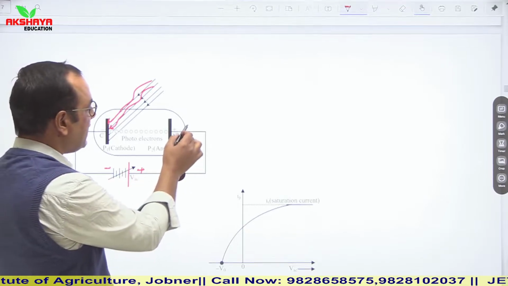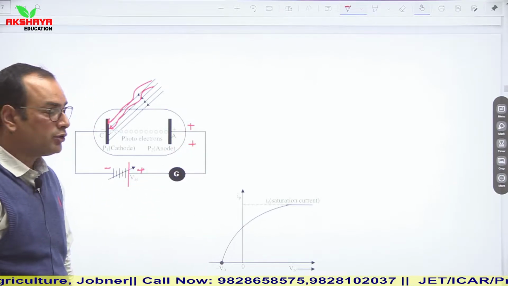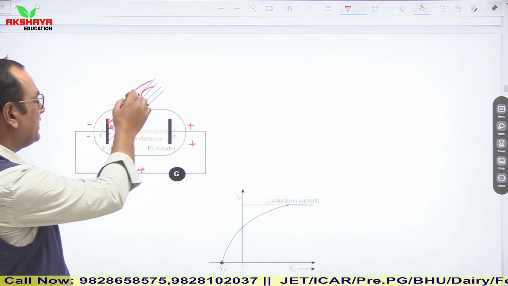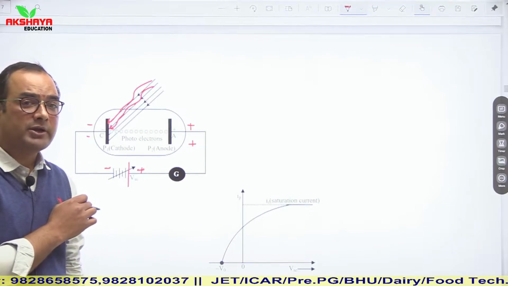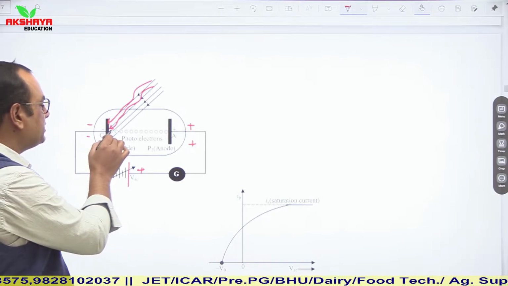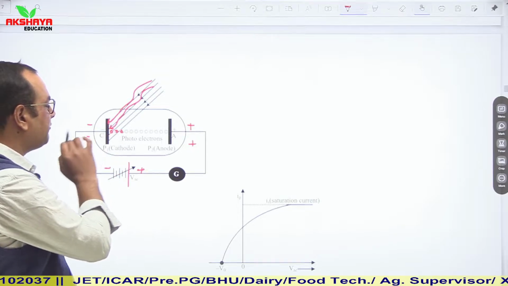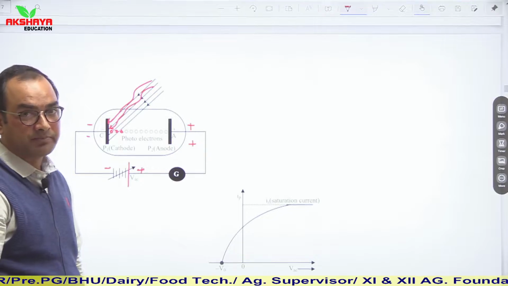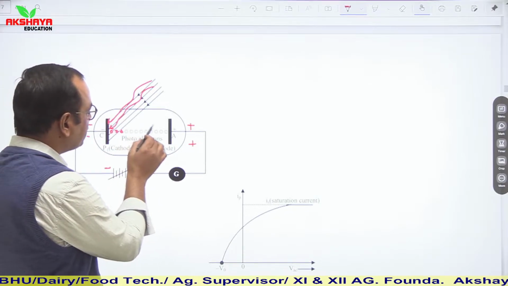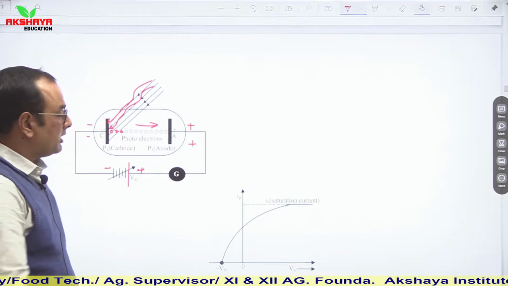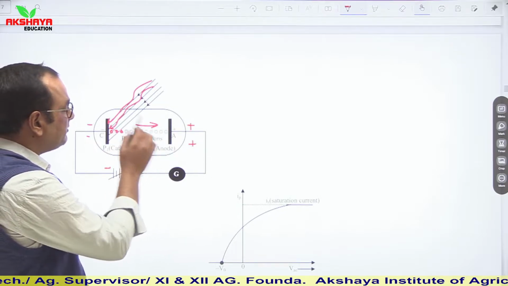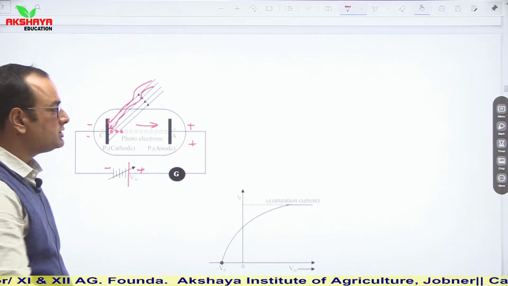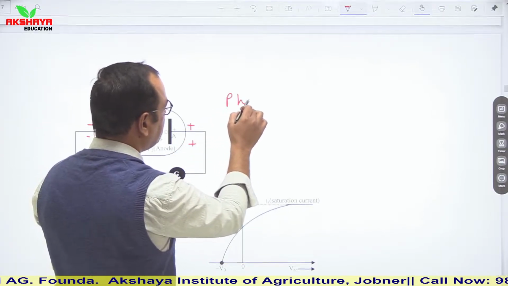In this situation there is excess of positive charge near the anode and excess of negative charge near the cathode. When light of particular frequency is incident on cathode, electrons are emitted from cathode and these electrons are attracted by the anode due to opposite polarity. Hence, due to attraction of these electrons at the anode, if circuit is completed, then some amount of current flows, which is known as photoelectric current.